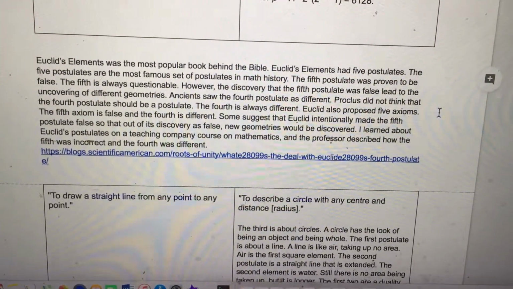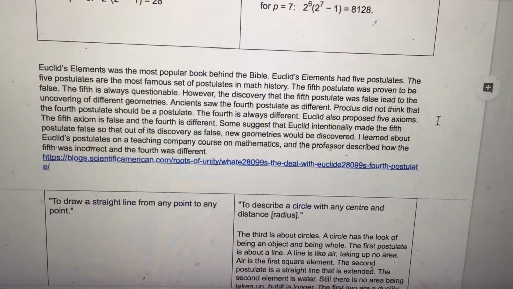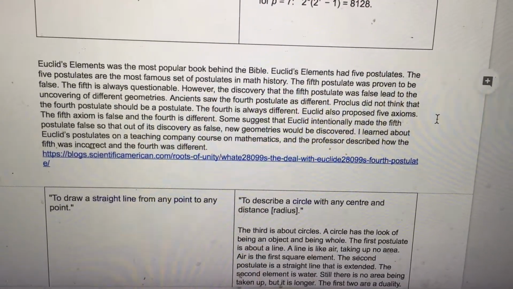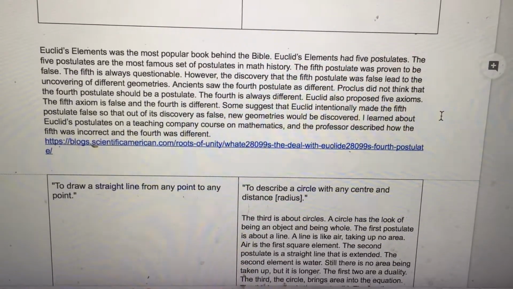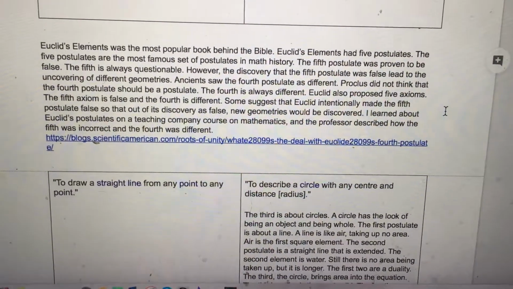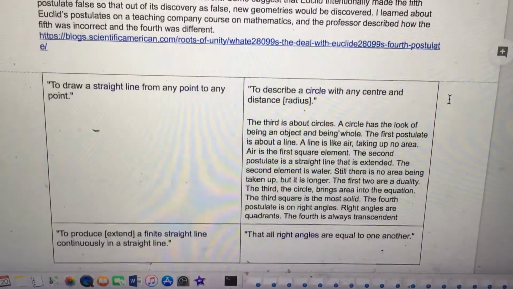Some suggest that Euclid intentionally made the 5th postulate false so that out of its discovery as false, new geometries would be discovered. I learned about Euclid's postulates on a teaching company course on mathematics, and the professor described how the 5th was incorrect and the 4th was different.